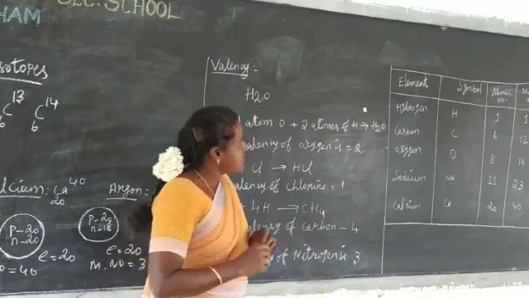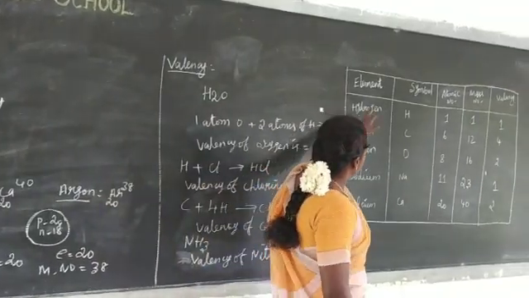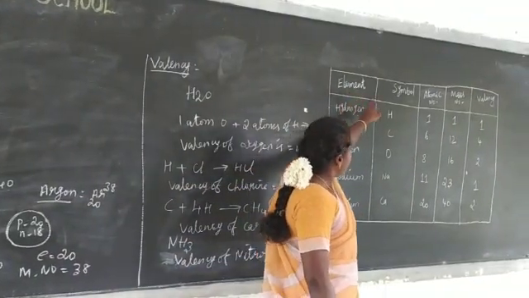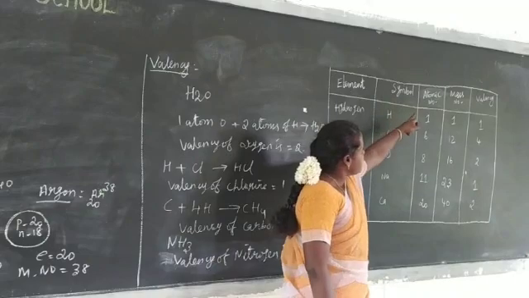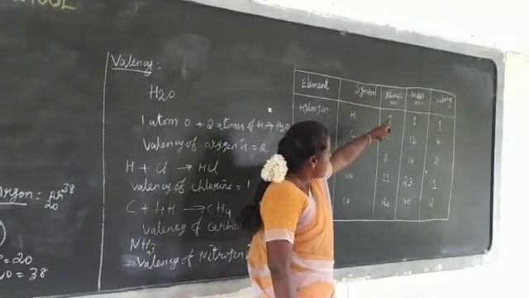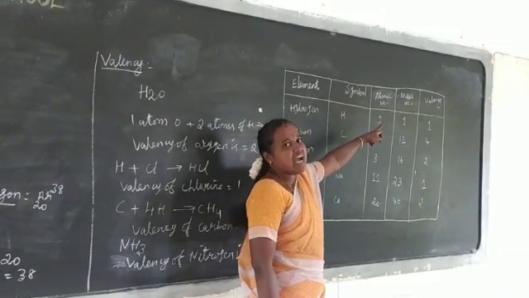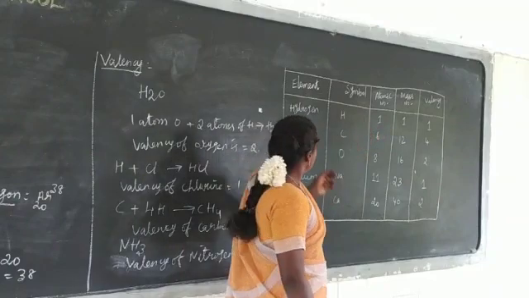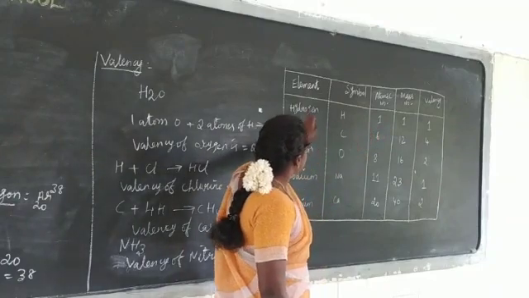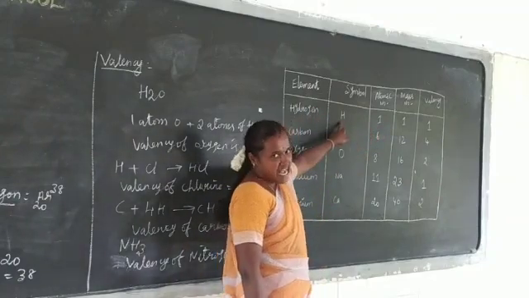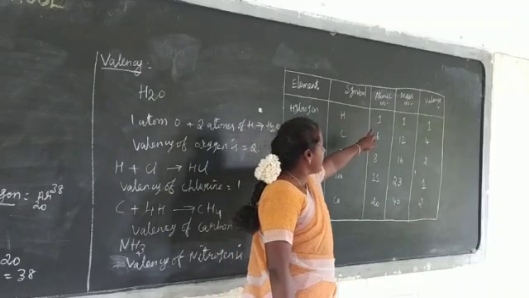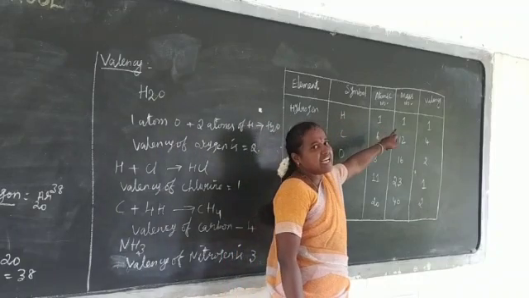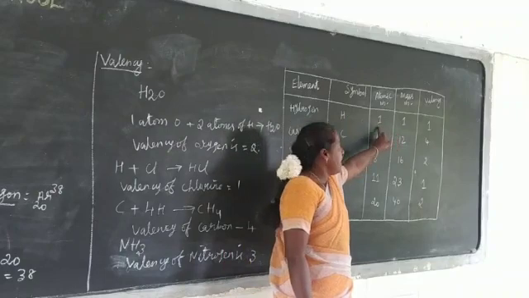Okay, next, see here, elements and their symbols with their atomic number, mass number and valency are given. First element, hydrogen. The symbol of hydrogen is H. Its atomic number is 1.